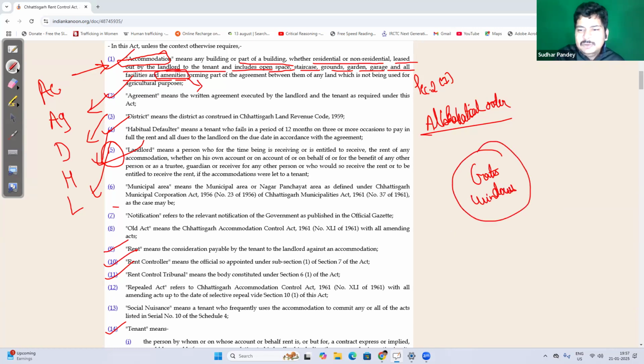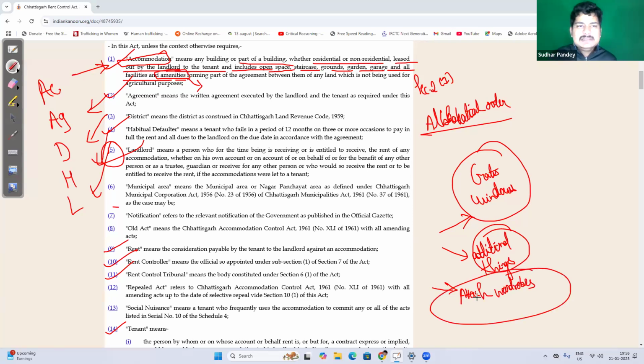Or let's assume you have provided some additional things. Like, let me tell you, there are attached wardrobes, right? So these things can be considered as amenities, which are provided to enjoy that particular property at fullest.